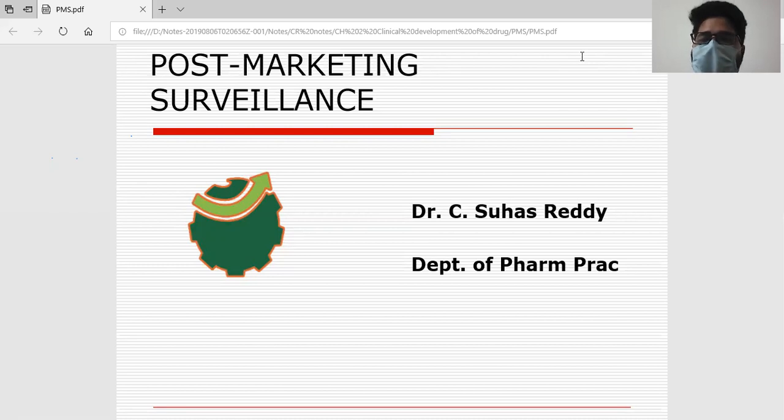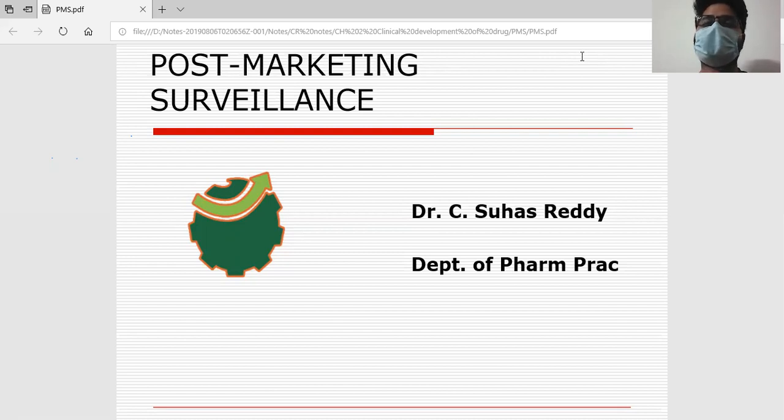Whenever you are in phase 1 to 3, you're giving the drug to only a limited number of people under favorable conditions. But when the drug is in the market, what happens? We don't have any favorable conditions for the drug, right? The drug will be used for whichever disease condition it is required for, without any limitations or without any consideration of comorbid conditions, specifically speaking.